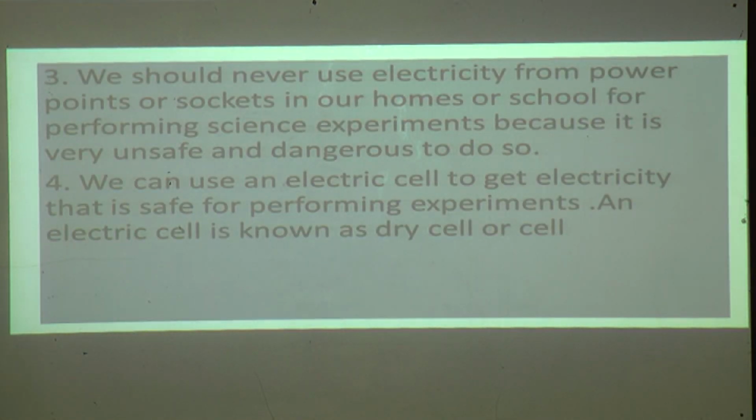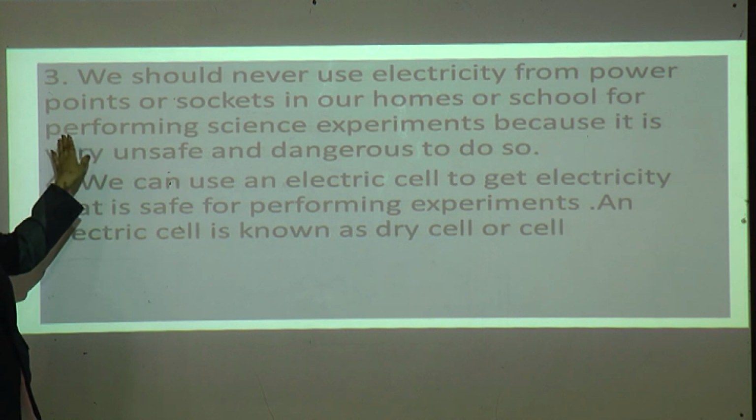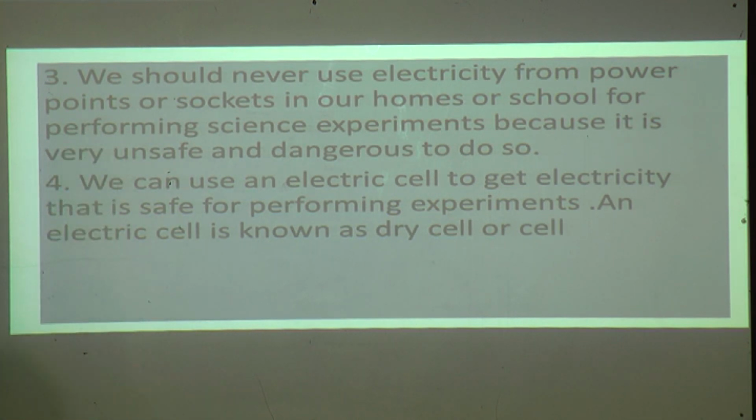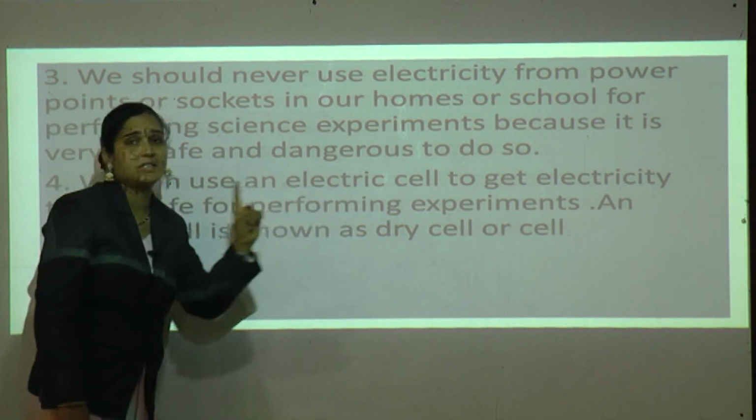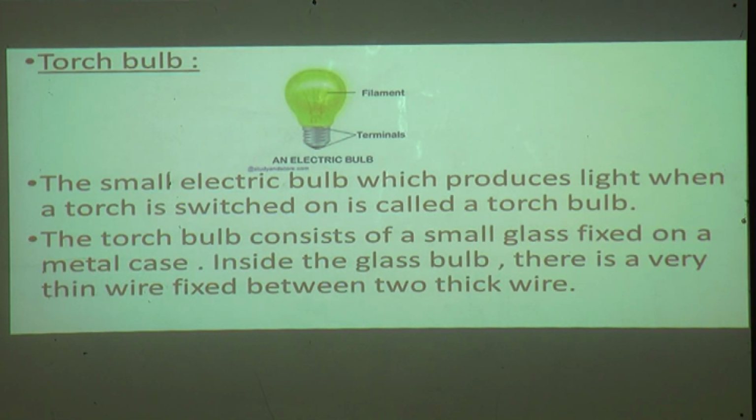We should never use electricity from power points or sockets in our homes or school for performing science experiments, because it is very unsafe and dangerous to do so. We can use an electric cell to get electricity, that is safe for performing experiments. An electric cell is known as a dry cell or cell. So all of you understood now how electricity can be dangerous.